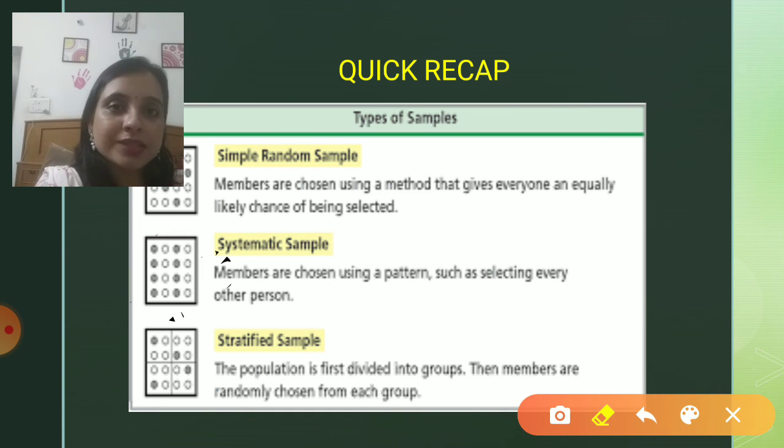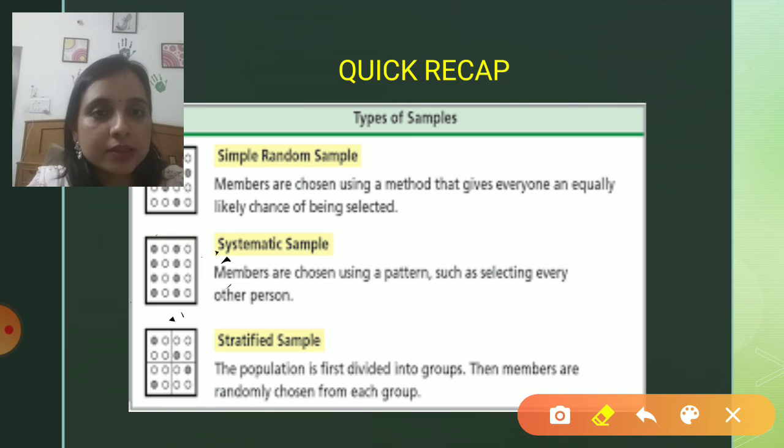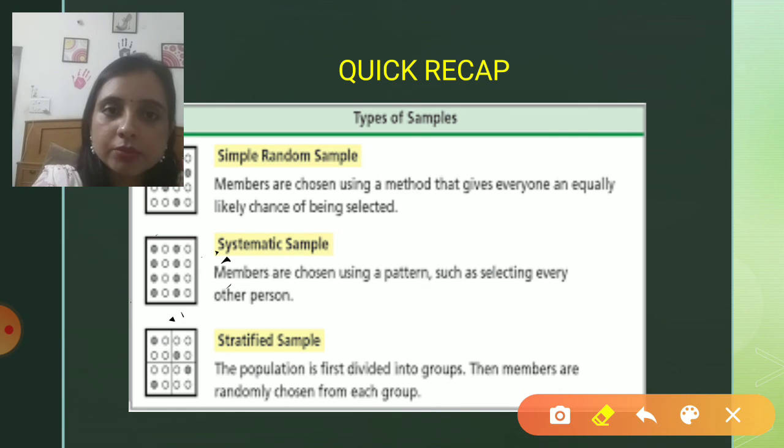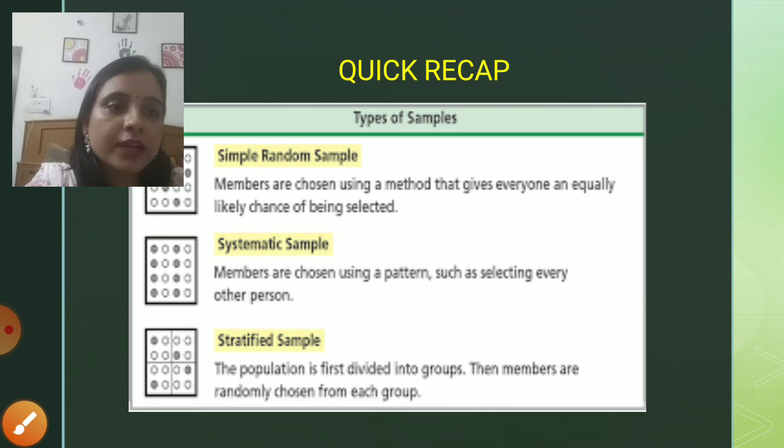Now, how is the sample created? It is again created on a random basis. No particular sequence or strategy needs to be followed. You can see the diagram over here, which makes it quite easy to understand. In the first column a ball is selected, in the second column the third ball is selected, and so on. So we first create strata, and from the strata persons are randomly selected.